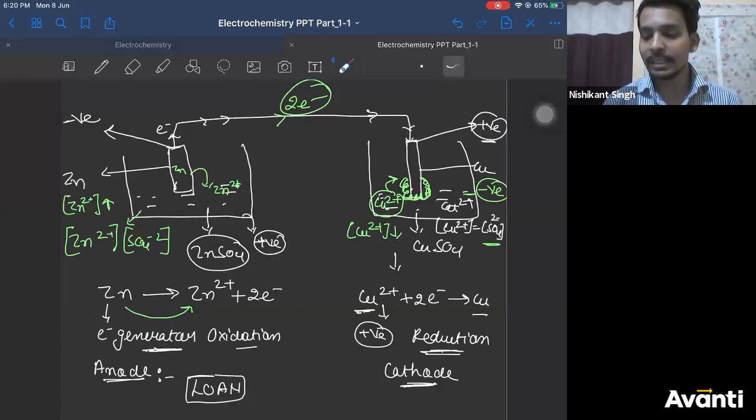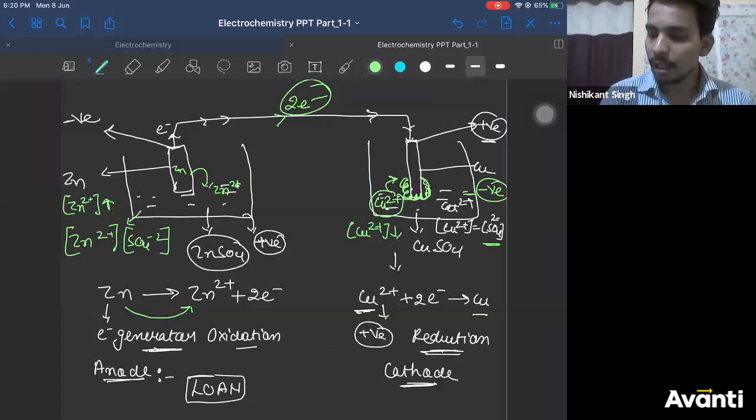So therefore, this cell will give you current for 3 or 4 minutes. After that, the cell will be dead. Right? So what you should do is, for that, we use something called a salt bridge.